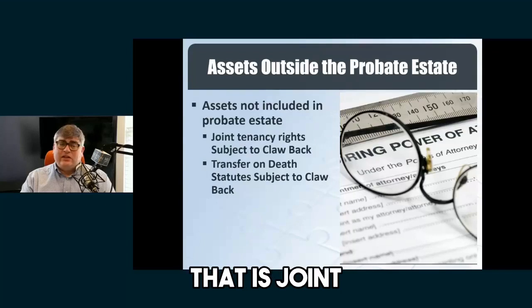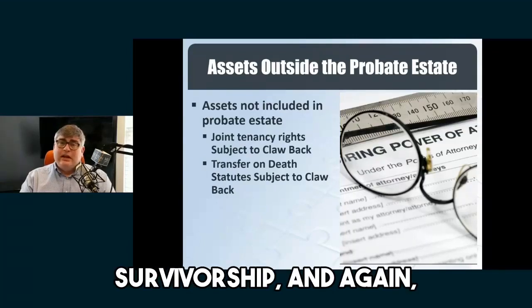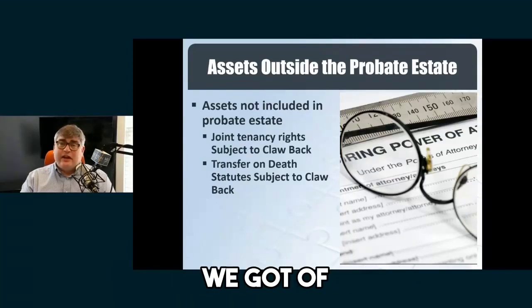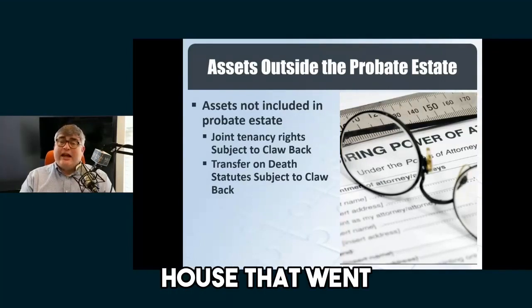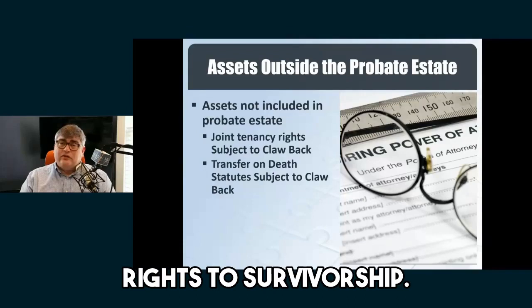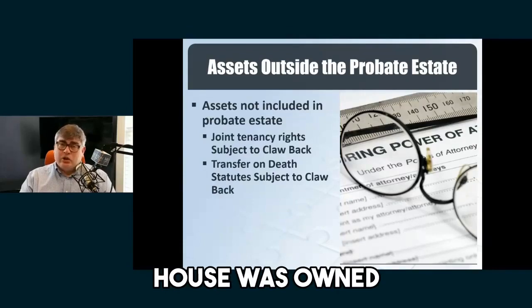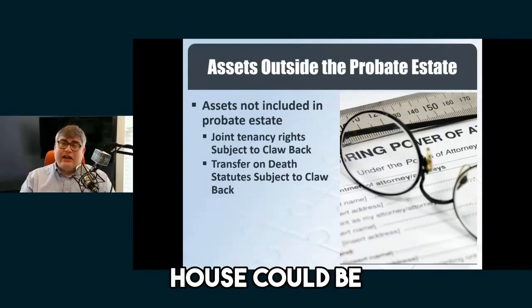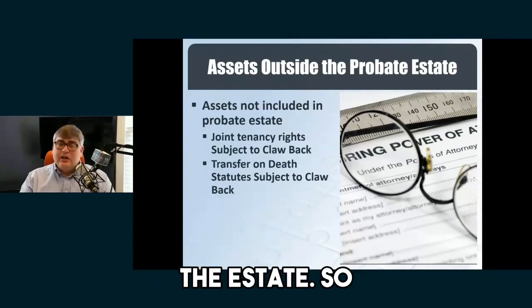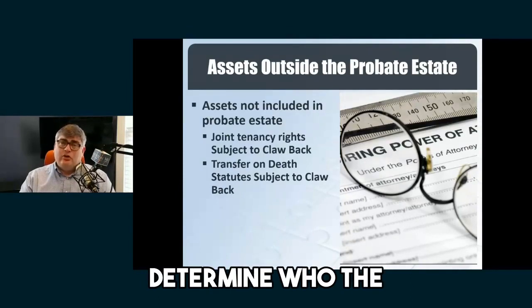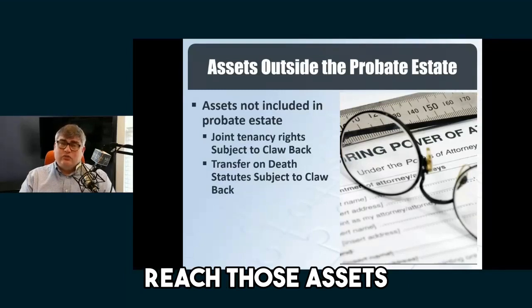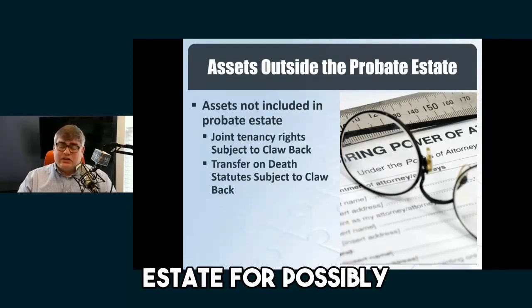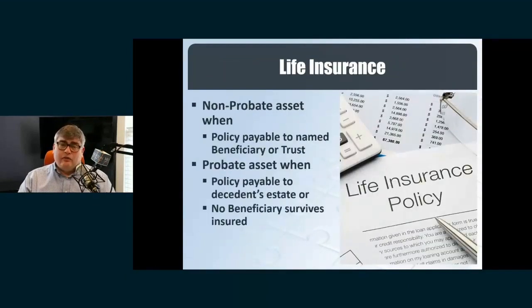So if we have an asset that is joint tenants with rights of survivorship, and again, in my example, we've got $100,000 of debt and $50,000 of assets, but we had a $100,000 house that went to joint tenants with rights of survivorship. Half of that house was owned by the decedent when they died. That half of the house could be clawed back into the estate. So we don't need the probate to determine who the owner is, but the creditor claims nonetheless can still reach those assets and pull them back into the estate for possibly getting paid for solvency.